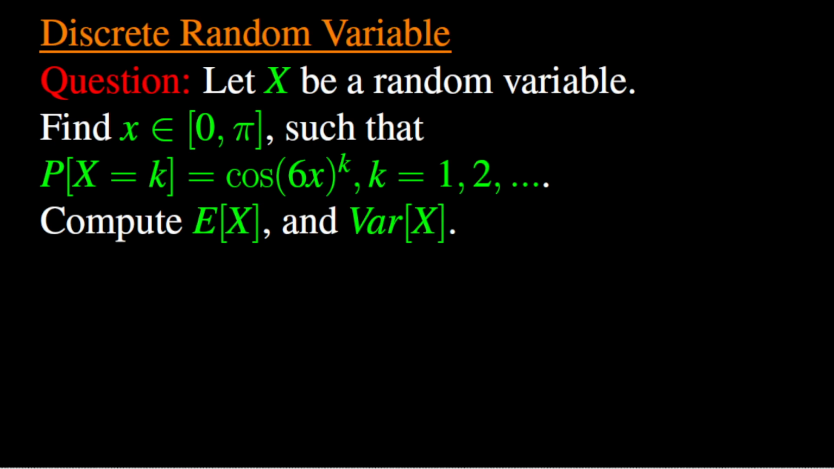Let x be a discrete random variable taking values in the set of positive natural numbers. We are asked to find the value of little x such that the probability of X equal to k is cosine of 6x to the power k. Then compute the expectation as well as the variance of X.